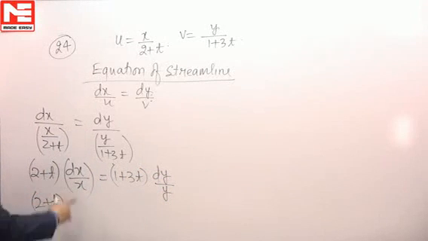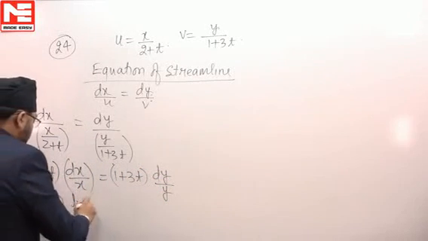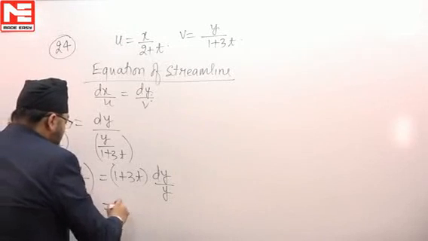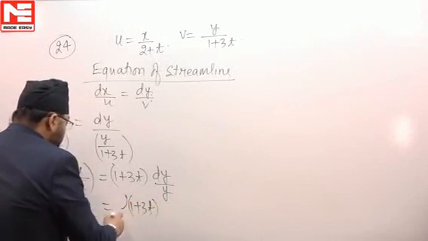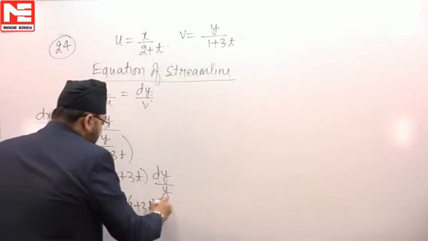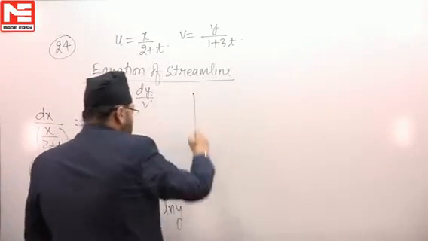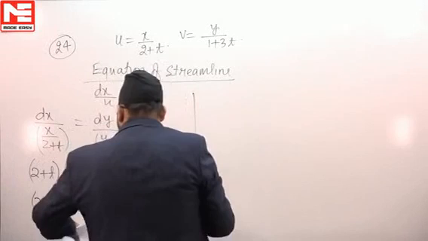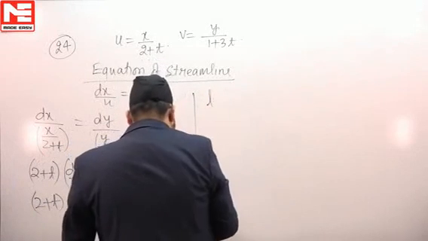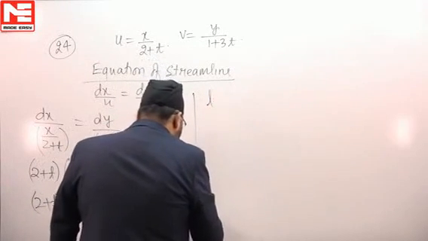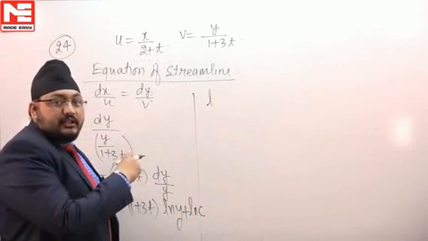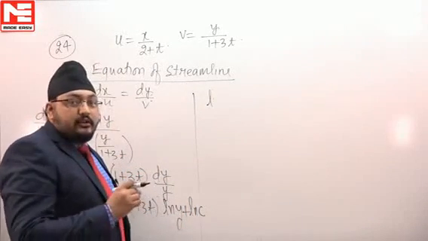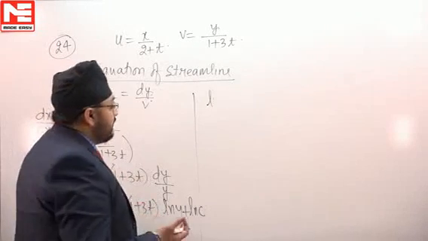What will be the integration of dx by x? It will be natural log x, and this will be natural log y with 1 plus 3t. Right? So this is going to be natural log x plus some constant, natural log c, that is constant. So every term is written in terms of natural log. So we have written the arbitrary constant in terms of natural log only.